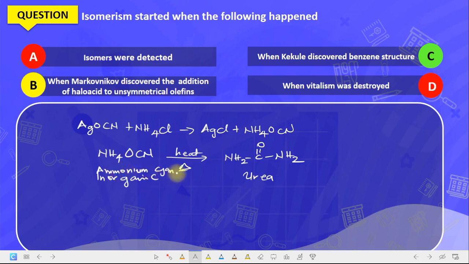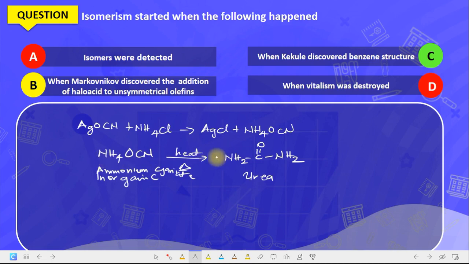Now, if you look at urea and ammonium cyanate, which is inorganic, you discover some similarities. What are the similarities? Now, you see that they are isomers. They are compounds of the same molecular formula but different structural arrangement. That is what isomers are. Isomers are compounds of the same molecular formula but different structural formula.